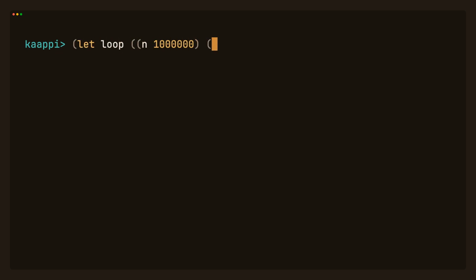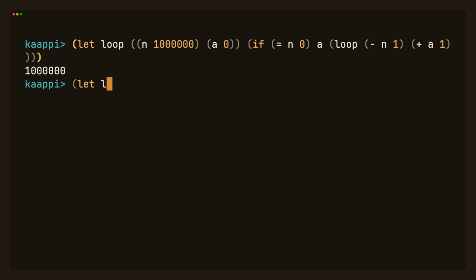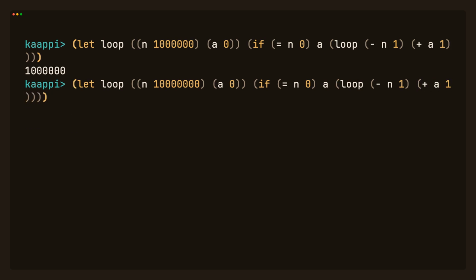Here's the proof. Count to 1,000,000, fine. Count to 10 million, Kaappi doesn't even blink, back in about a second. In a language without tail calls, that second one is a crash. Here it's just a fast loop.